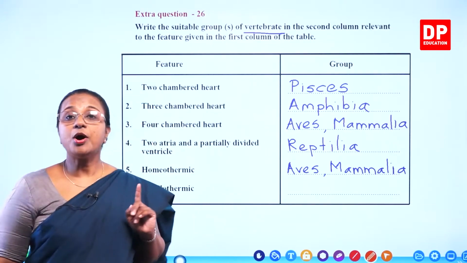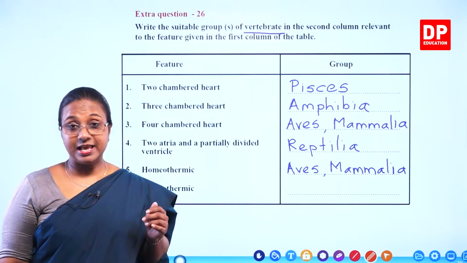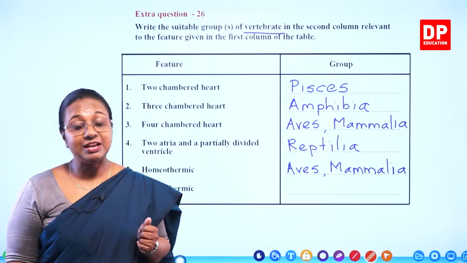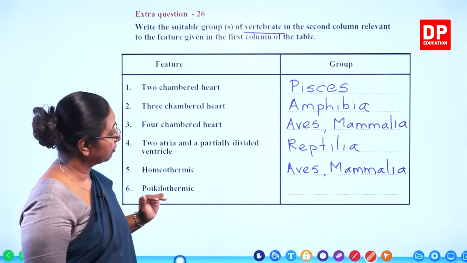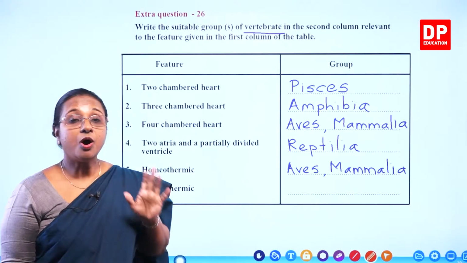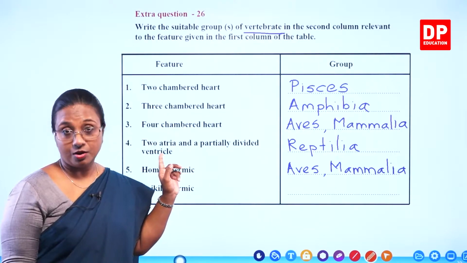Then we have poikilothermic animals. What are poikilothermic animals? Cold-blooded animals. Their body temperature changes with the change in environmental temperature. So those are the rest of the groups: Pisces, amphibia and reptilia. All of them are cold-blooded or poikilothermic organisms.